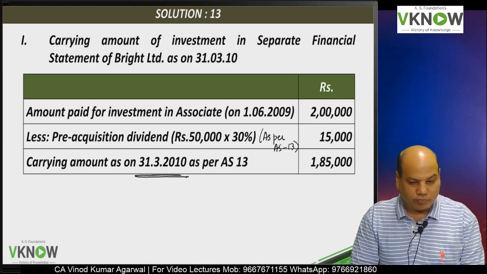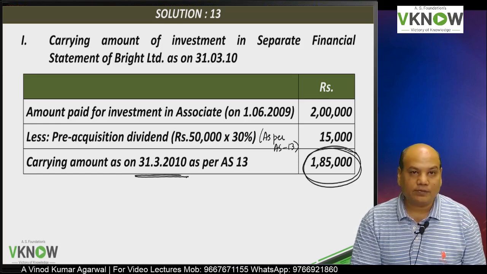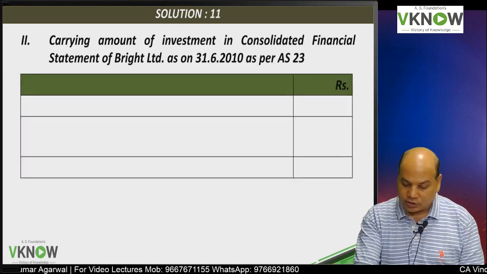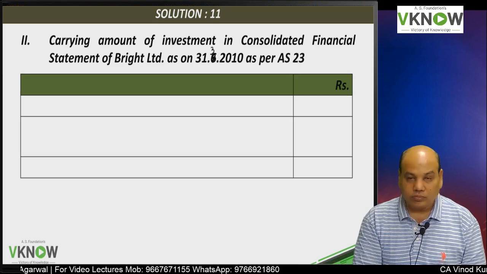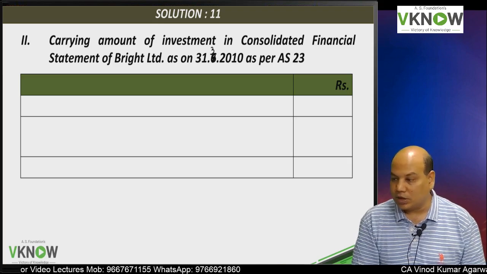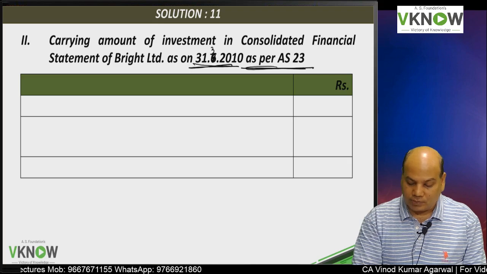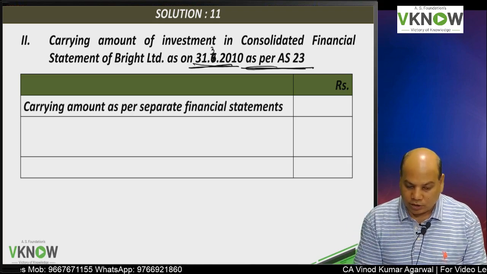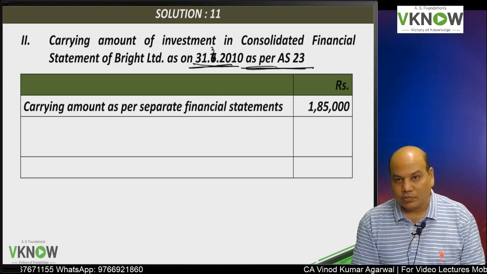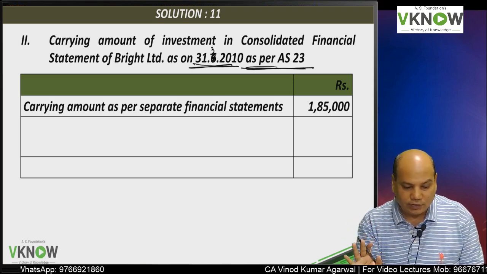You can mention. Now the next question is, so my starting number will become 185 for all further calculation. So when I am preparing consolidated financial statement on 31st March 10, as per AS 13, I am applying equity method. So I will start with cost, that is 1,85,000 as adjusted for pre-acquisition dividend.